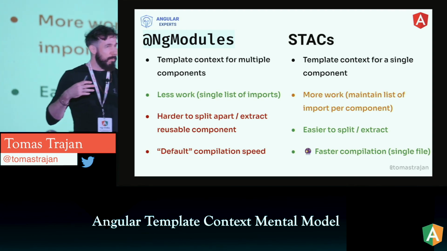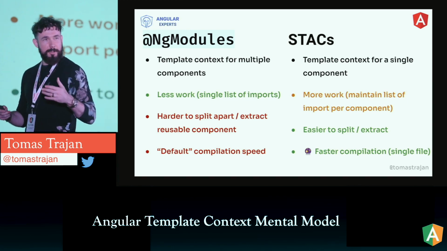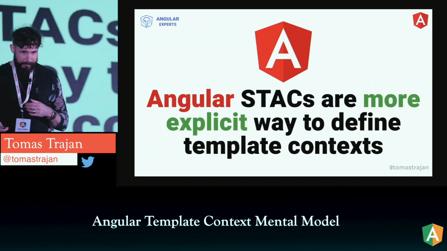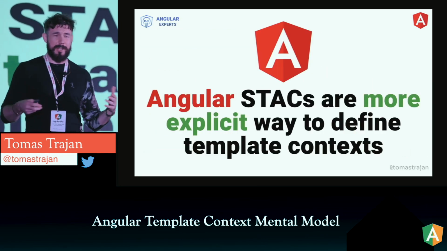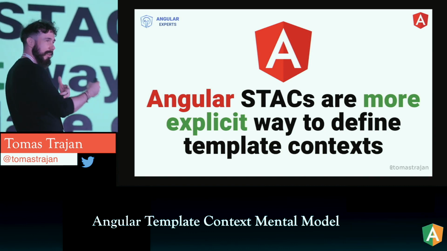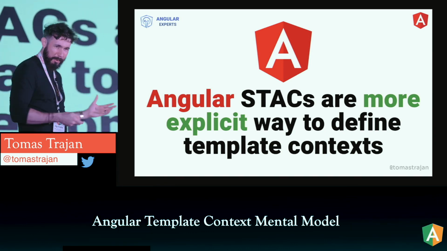So that's something which you can make an informed decision on, based on your goals and your current situation. So as a summary, Angular standalone components are a more explicit way to define template context for the components.